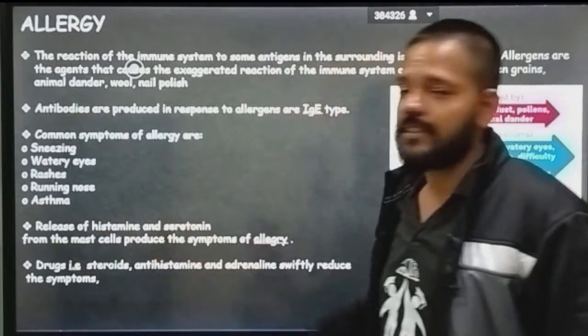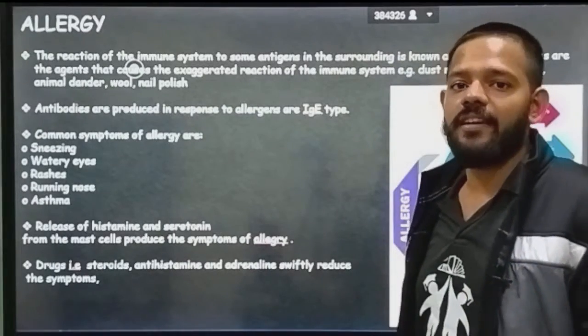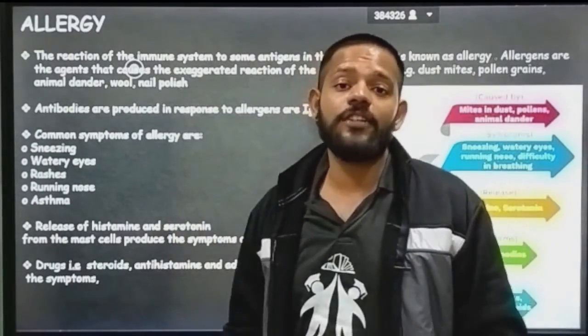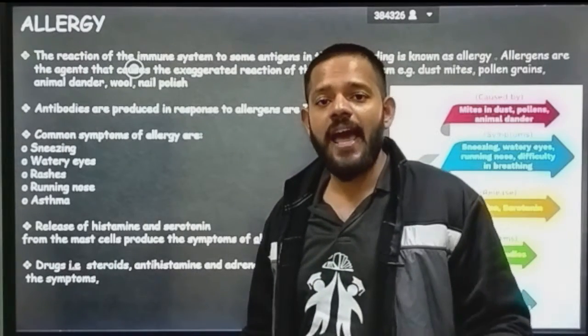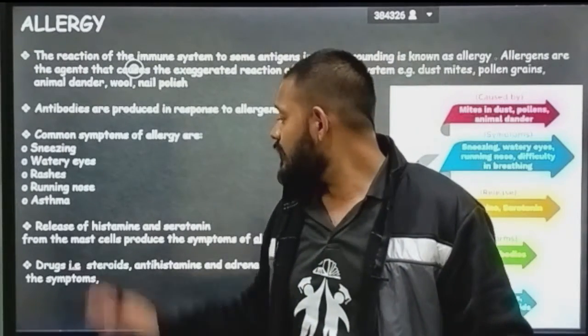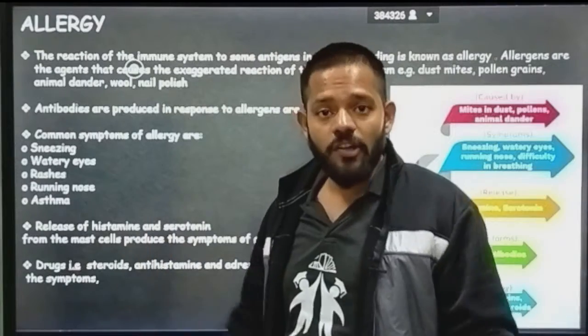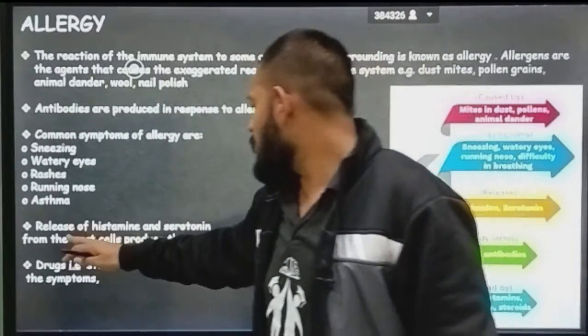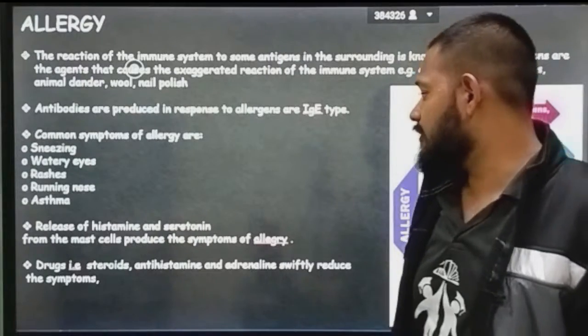The release of histamine and serotonin are the causes of allergy. What happens inside your body in allergy is that histamine and serotonin are released from mast cells, and this produces the symptoms of allergy.